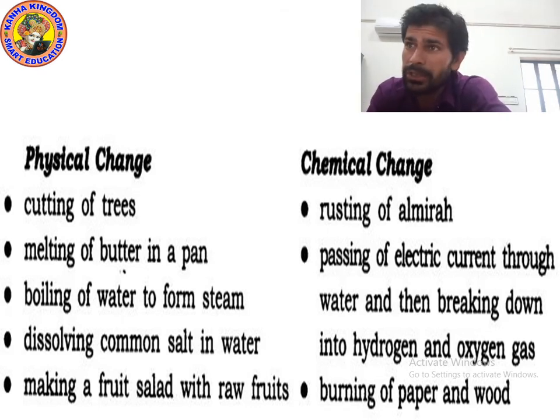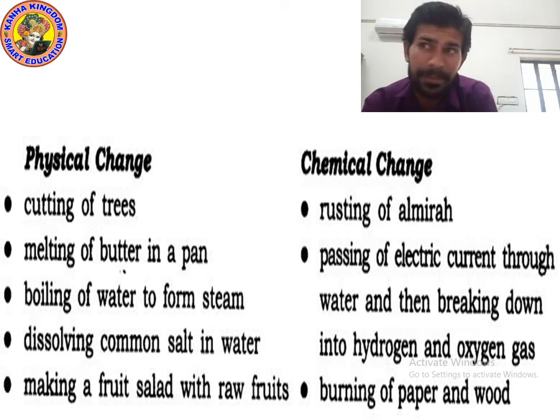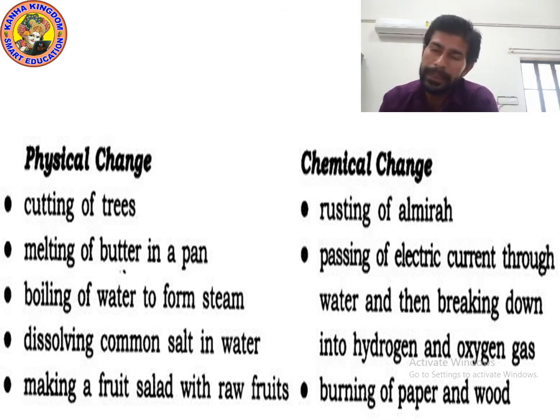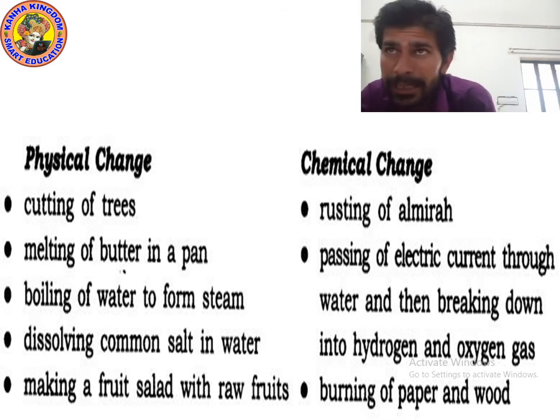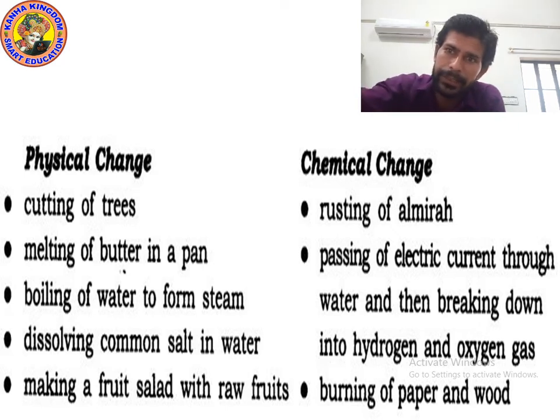Burning of paper and wood converts them into ash. Can you make paper and wood again? No, you cannot. After burning, you cannot convert them back. So chemical changes are irreversible changes, and ash is formed, which means a new product is always formed. Okay, these are the examples. Now let's see the index of changes in physical and chemical changes again in a new way. Let's move on to the next point.